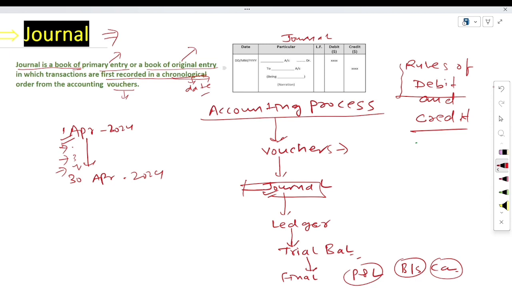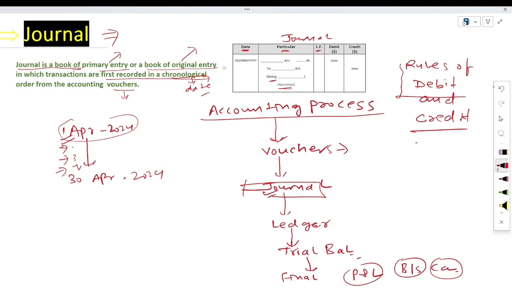See here, in journal there will be 5 columns. First one is date, second particular, third ledger folio number. First one, date, in the sense on which transaction is happening. If a transaction is happening on first, write here 1st April 2024. If transaction is happening 1st August, then you will write here 1st August 2024, and 25, whatever the date is mentioned in the transaction. Now here you will write the debit and credit, and later on debit and credit you will give a narration, in the sense description of these transactions.